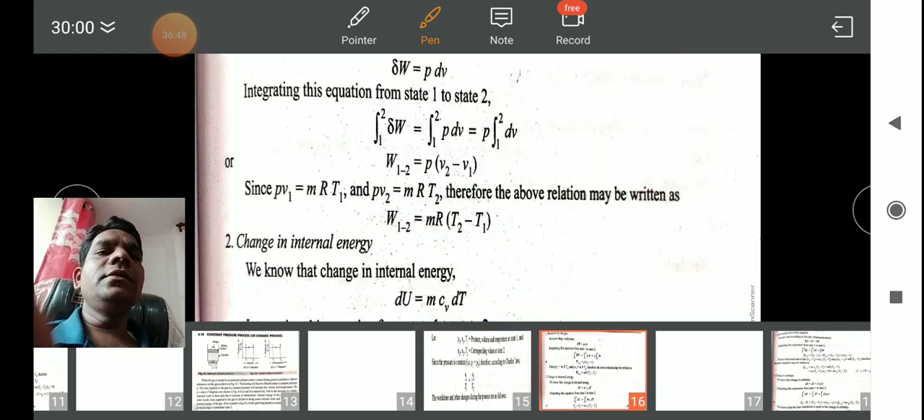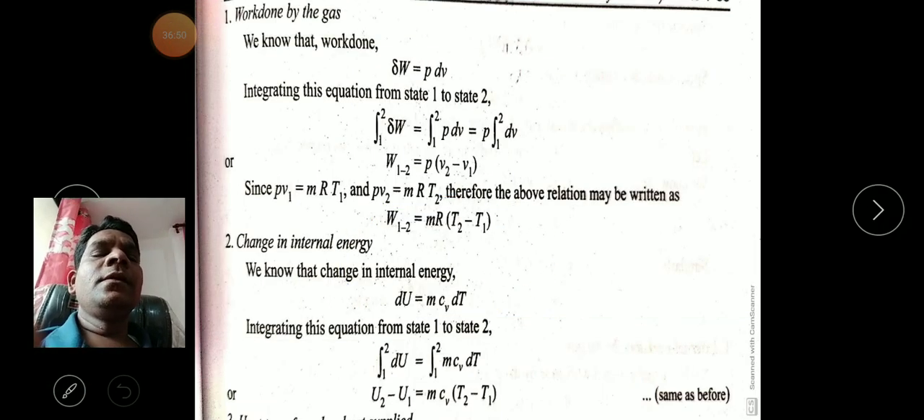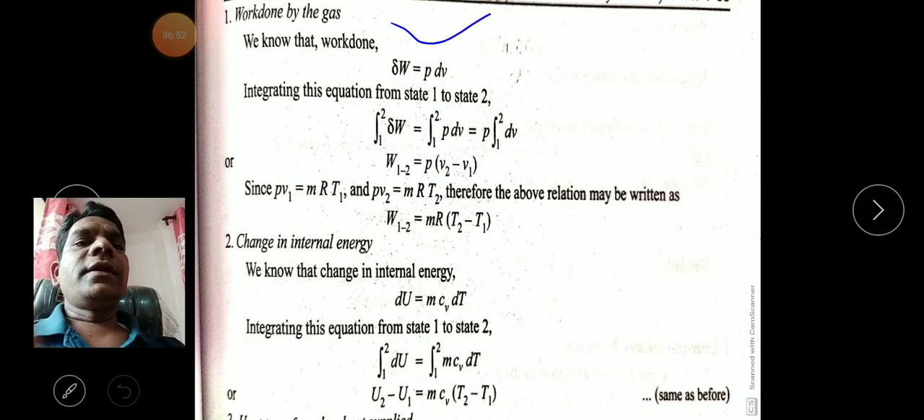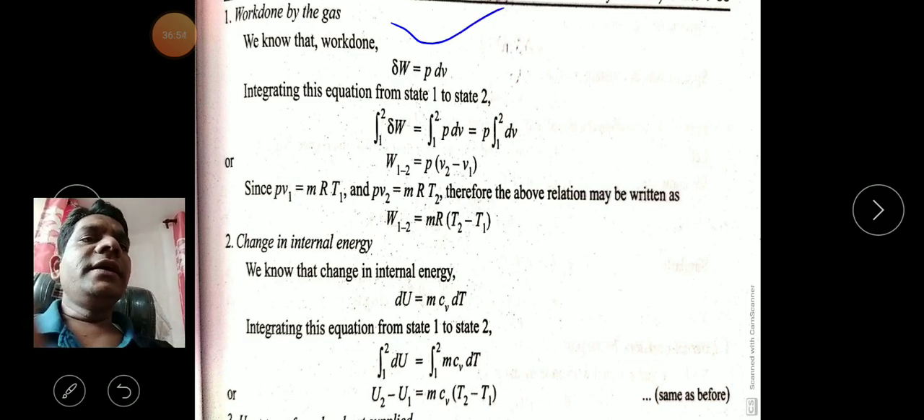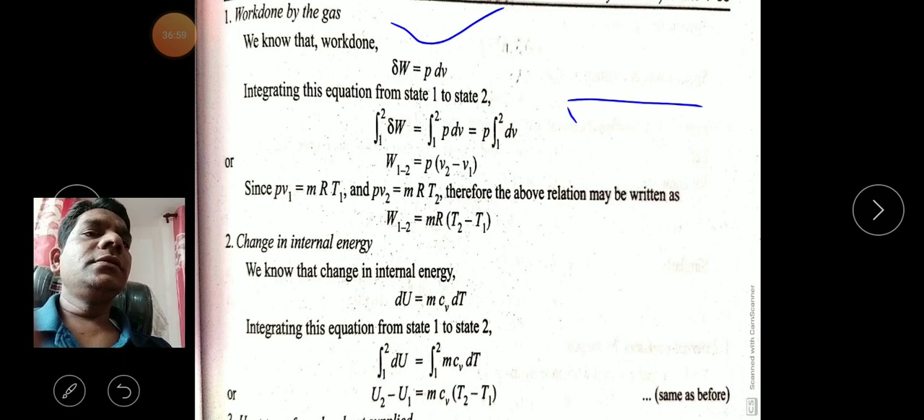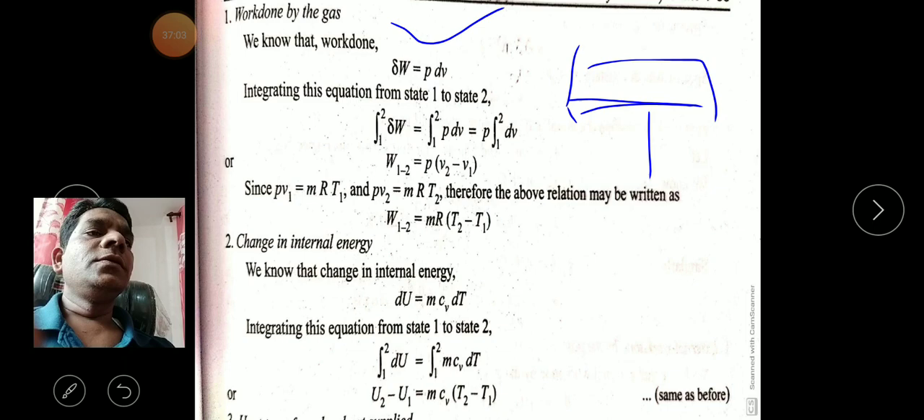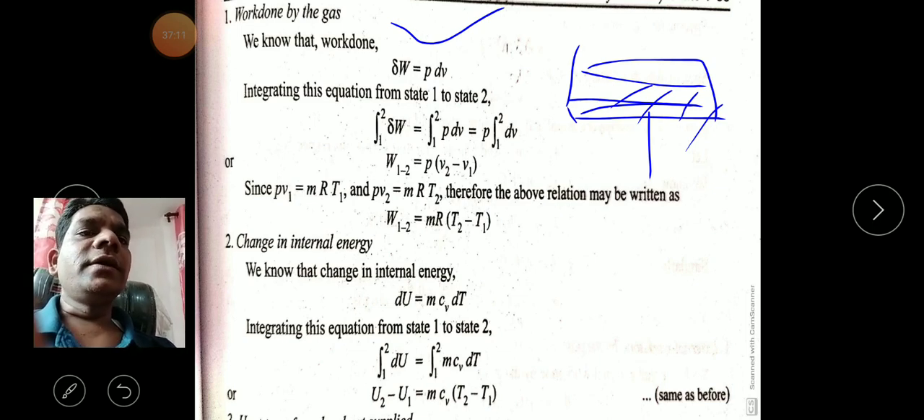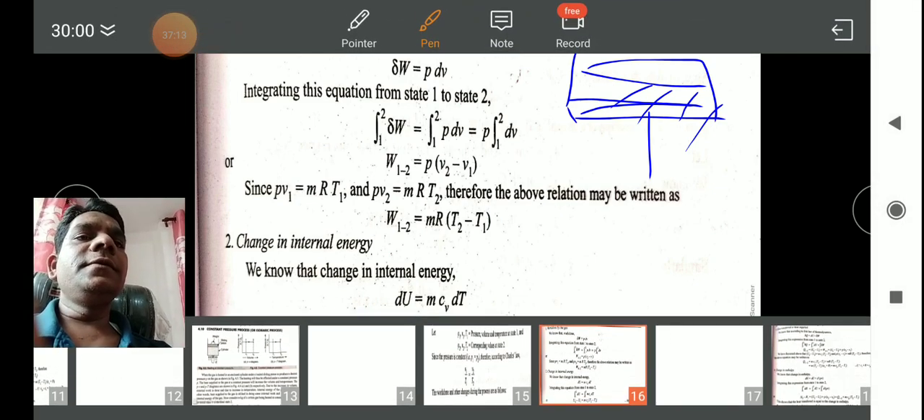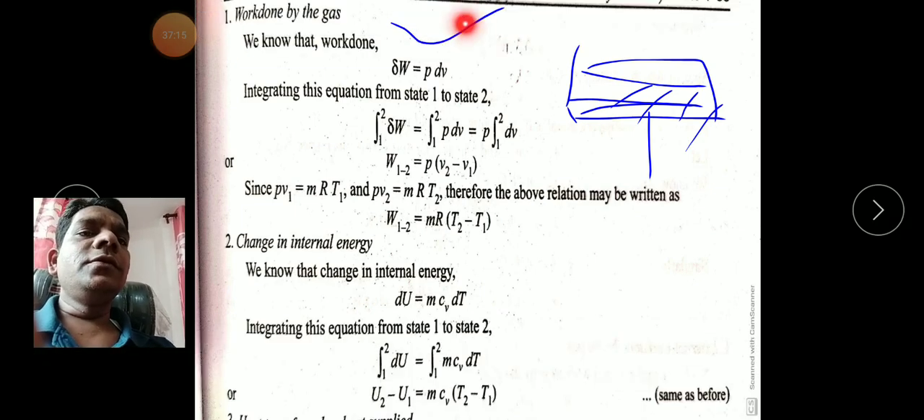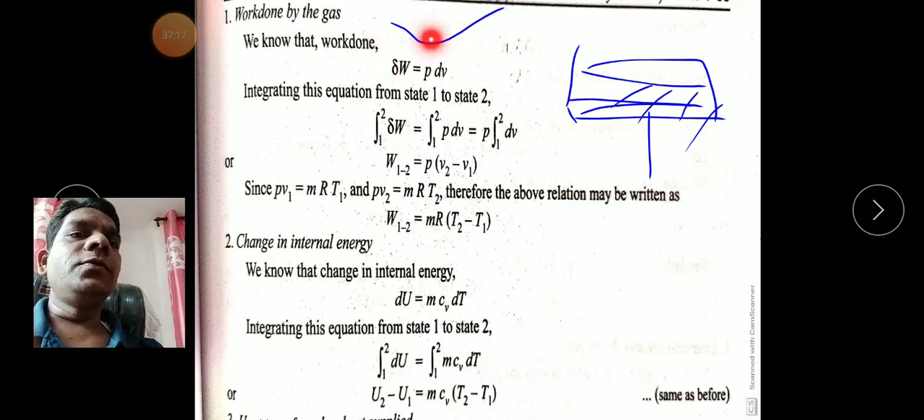Then later on, we calculate the work done, because I already said that the boundary is changed. Suppose this is the cylinder diagram and there is a piston. The piston is moved from this position some distance upward, so the boundary of the cylinder is changed. So there is always work done. What is the formula we have? We have the standard formula, del W is equal to P dV.